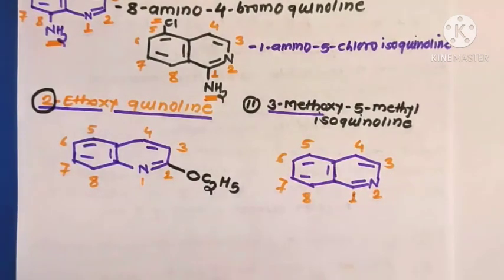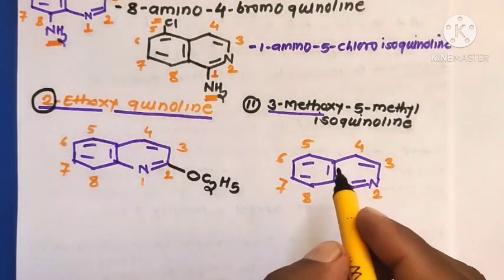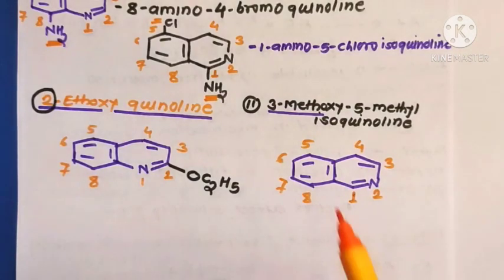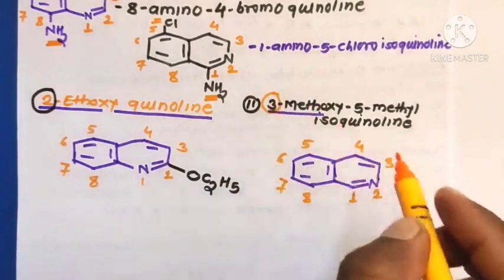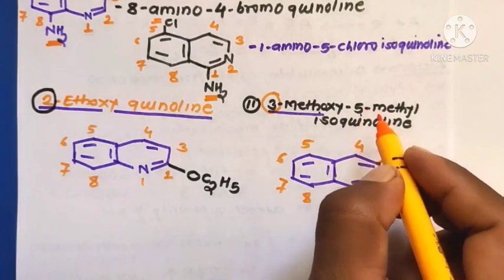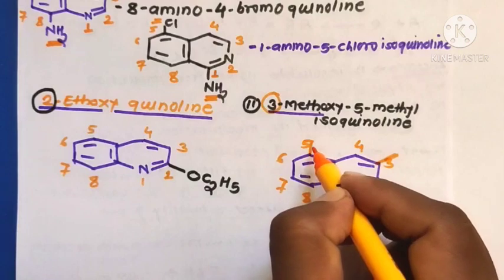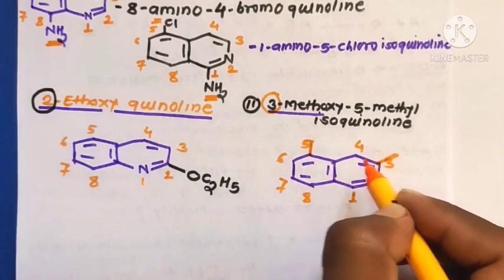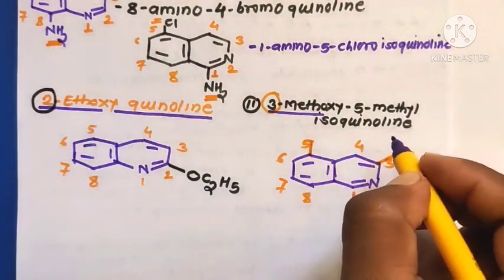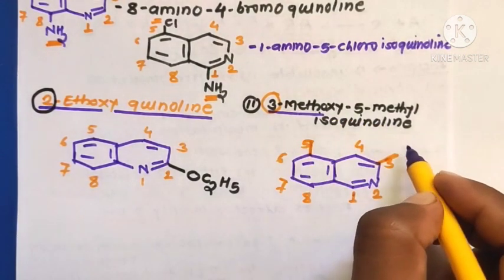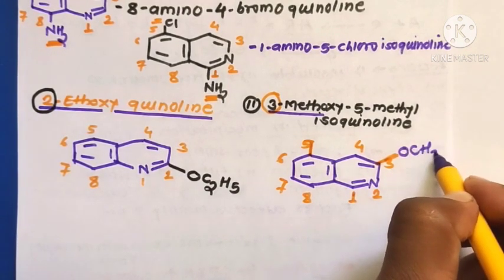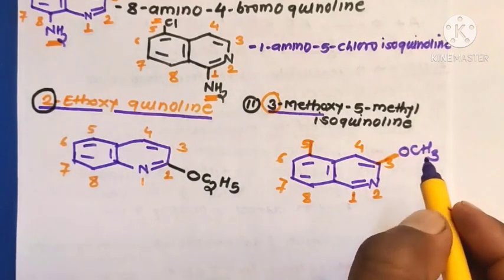Now check the substituents. Carbon number 3 is substituted with methoxy: meth indicates one carbon atom and O is oxygen, so OCH3.